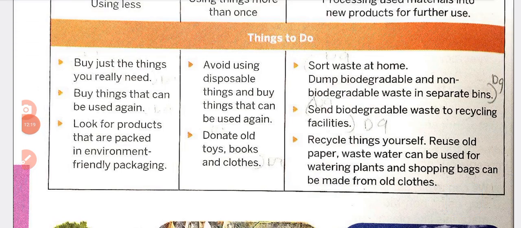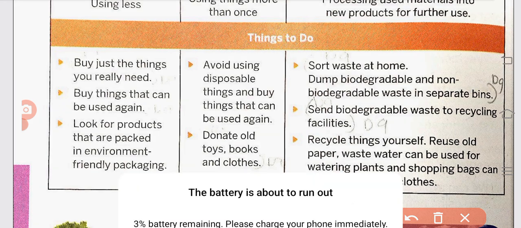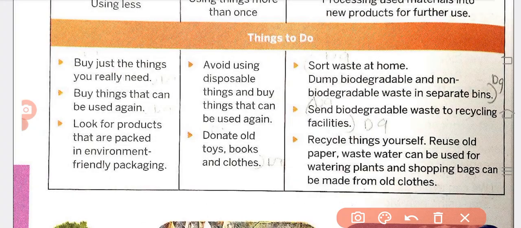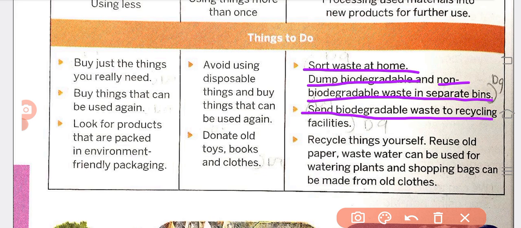Next, we are going to the third para: sort waste at home. Dump biodegradable and non-biodegradable waste in separate bins. We should keep separate bins at home for biodegradable and non-biodegradable waste, so we sort all the waste at home itself. Next, second point: send biodegradable waste for recycling, so we should send all biodegradable waste to be recycled.